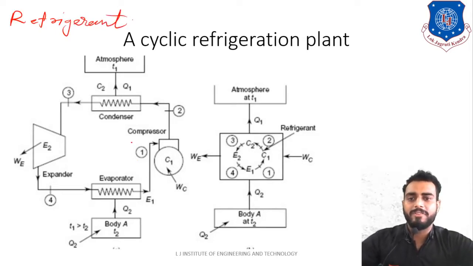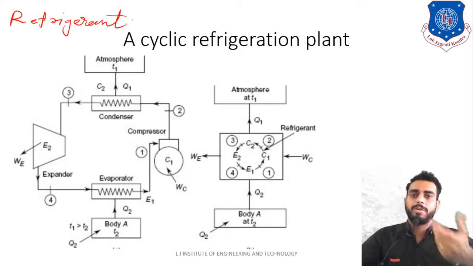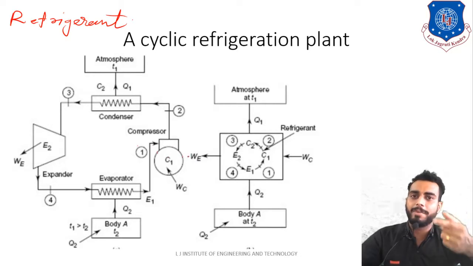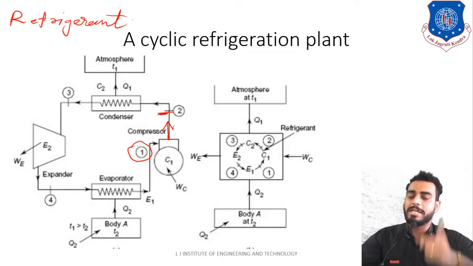So this refrigerant will be in vapor form at the inlet of this compressor. Now what will happen? The compressor will compress the vapor. So pressure and temperature of this vapor refrigerant will increase, right? So from here, the refrigerant which is having high pressure and high temperature will transfer to point number 2. Clear? Now what will happen? See here at point number 2, your refrigerant is in the vapor form.